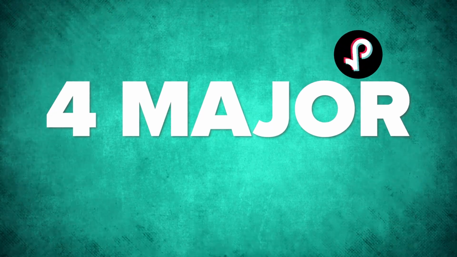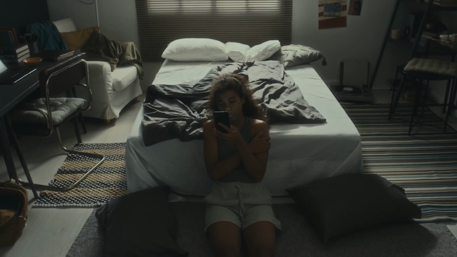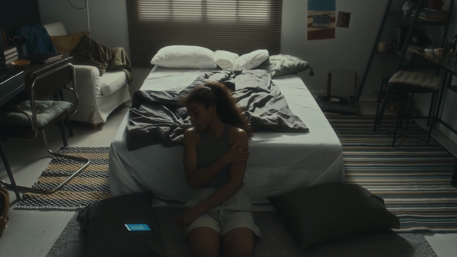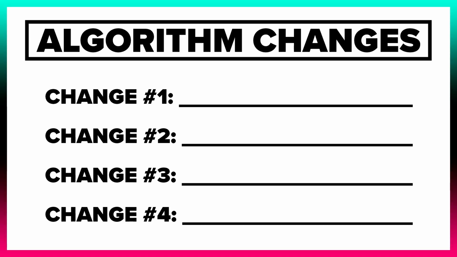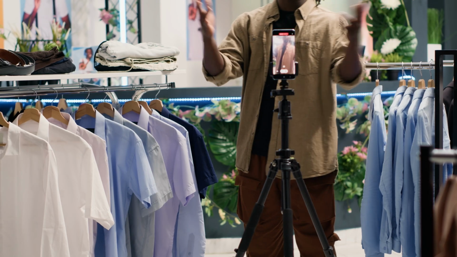TikTok just released 4 major algorithm updates that are probably already affecting your views. And if you're seeing a decrease in views or your views just feel off, it's probably because you haven't adapted to these new 4 things, like the best time to post on TikTok, the type of engagement TikTok wants, what hashtags you should be using, and even what kind of content you should actually be uploading to TikTok.